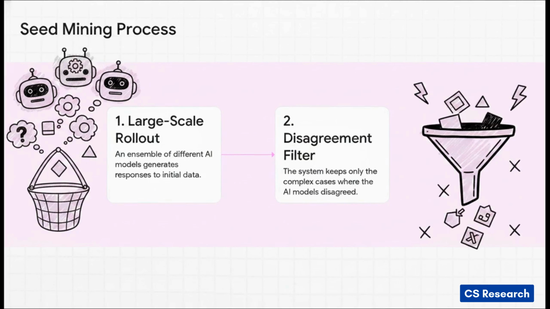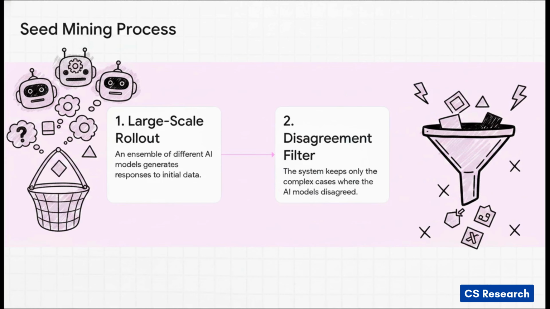Now, that first step, seed mining, this is actually really clever. To find the most challenging and useful examples for training, they don't just pick them at random. No, they take a whole bunch of different AI models and have them all try to answer the same questions. Then, they specifically look for the cases where the models disagreed.